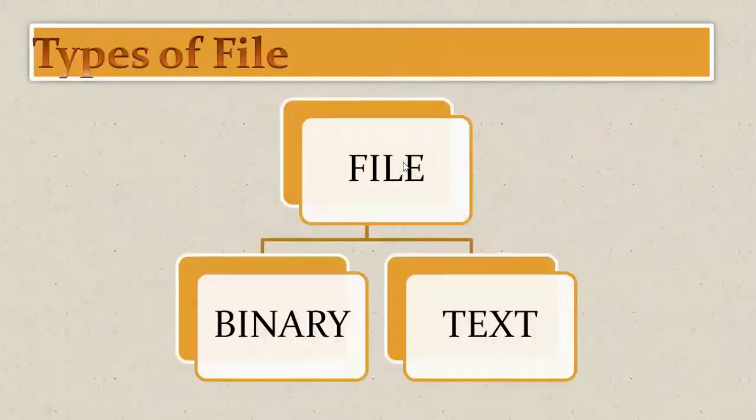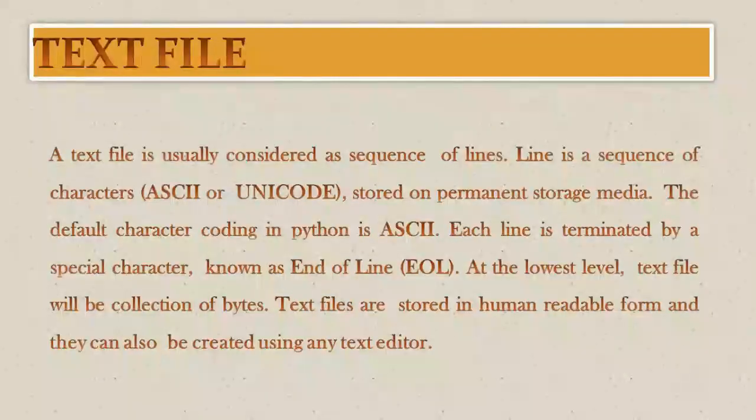There are 2 types of files. The first one is the binary file and the second one is the text file. A text file is a user-friendly file which we can understand easily, that which we used to write. Text means words. So any file which has one word, a few words, or a few lines, that we can understand, that type of file is known as a text file, and those words are written in a specific code. That code is known as ASCII code or Unicode. There are 2 patterns in which the computer accepts the code. First is ASCII and the second one is Unicode.